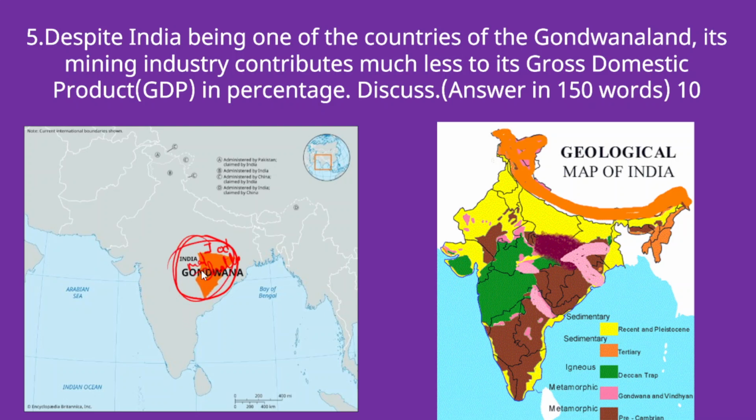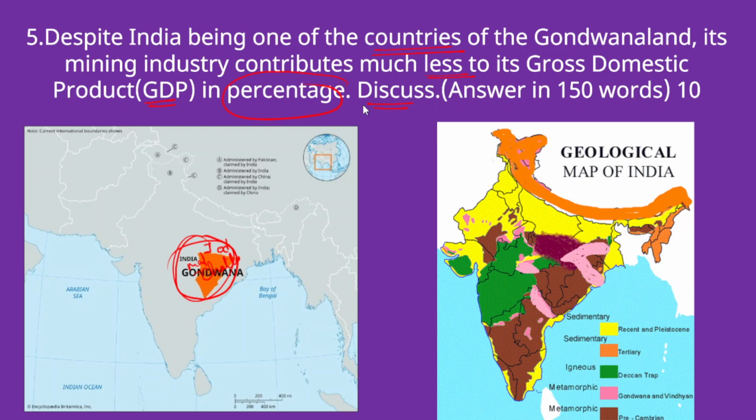In this context, the question is asking: despite India being one of the countries of the Gondwana land, its mining industry contributes much less to its gross domestic product in percentage terms. So discuss this statement.